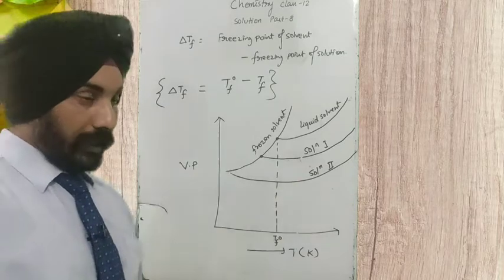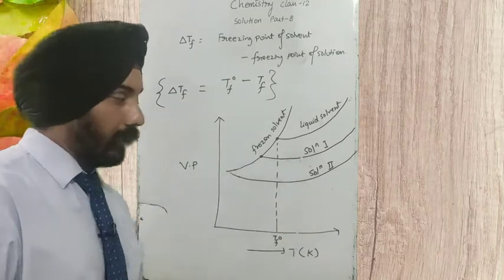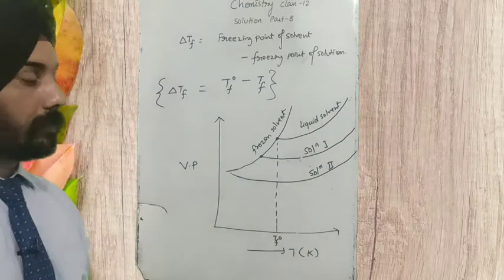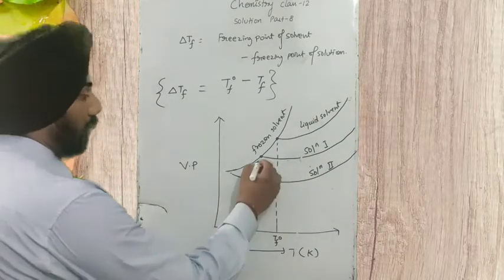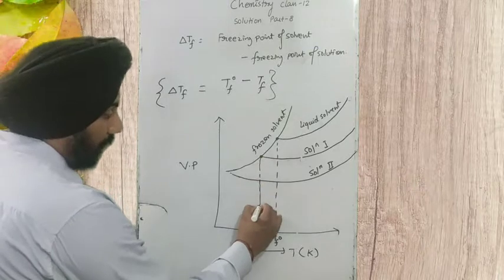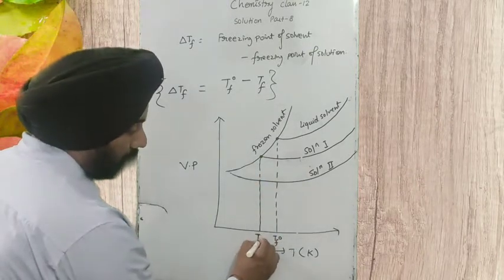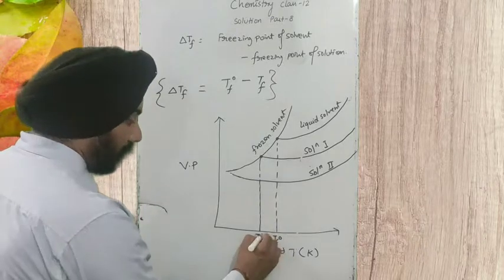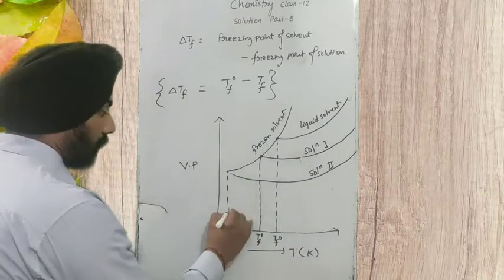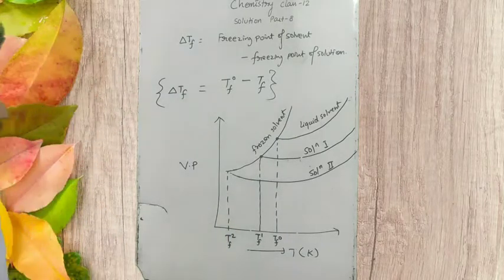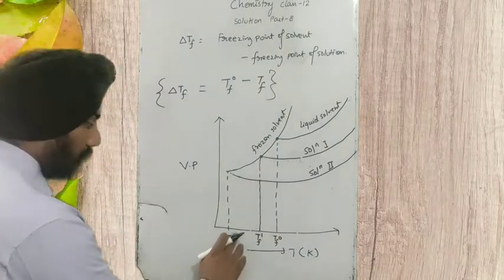Solution 2 has more concentration, solution 1 has less concentration, and this is the liquid solvent, the pure solvent. At different temperatures they are going to freeze.